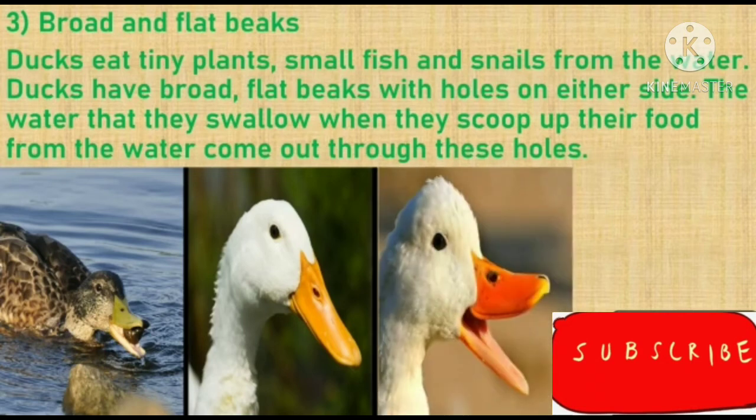So many times these ducks put their beak into the deep water to pull out the fish, the snails and the tiny small plants. So water also goes inside. So with this hole in the beak, they can flush out, scoop out the water from the beak. So this is how we can call them broad and flat beaks. So ducks are the examples who have broad and flat beaks.